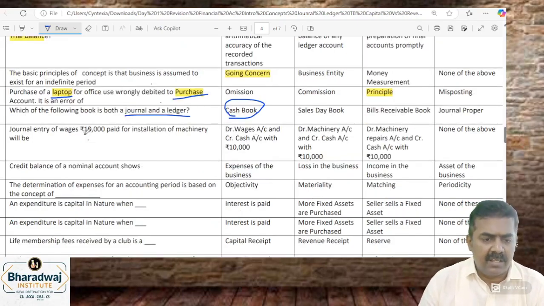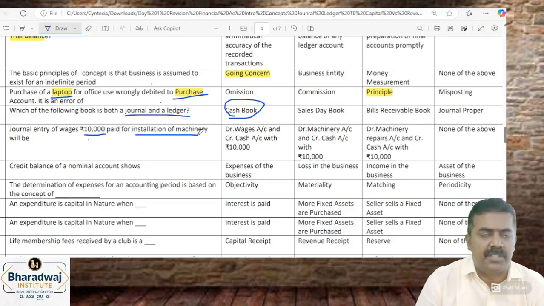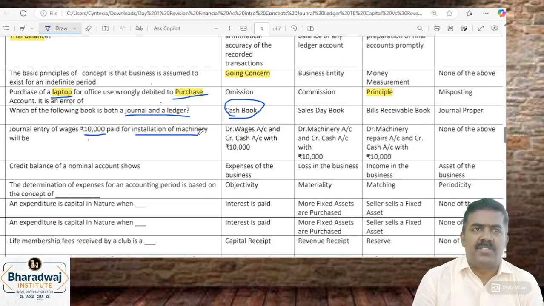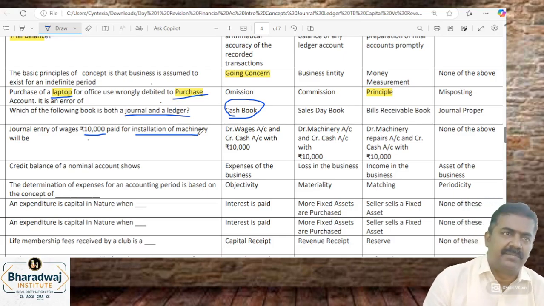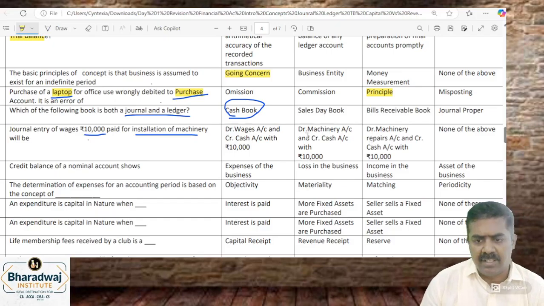Journal entry: 10,000 paid for installation of machinery. When you pay wages for installation of machinery, pass an entry. Wages to cash or machinery to cash? The wages paid for installation of machinery will be charged to machinery account. Machinery account debit, credit to which account? Cash account.